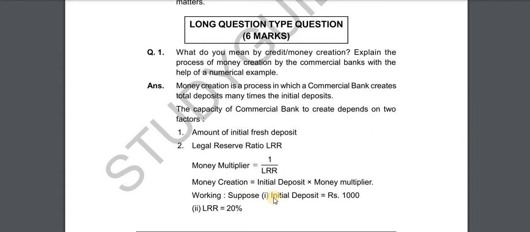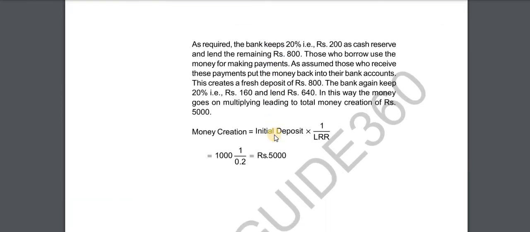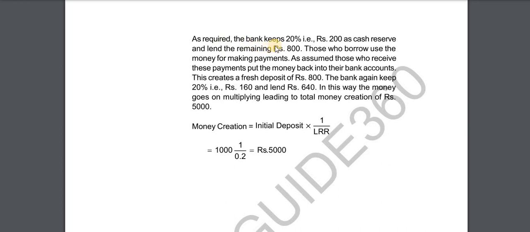Working. Suppose 1. The initial deposit is rupees 1000. 2. LRR is equal to 20%. As required, the bank keeps 20%, that is rupees 200, as cash reserves, and lends the remaining rupees 800. Those who borrow use the money for making the payments. As assumed, those who receive these payments put the money back into their bank accounts. This creates a fresh deposit of rupees